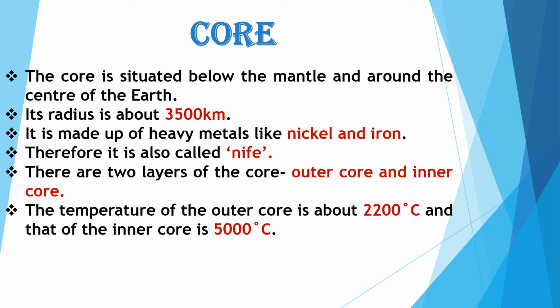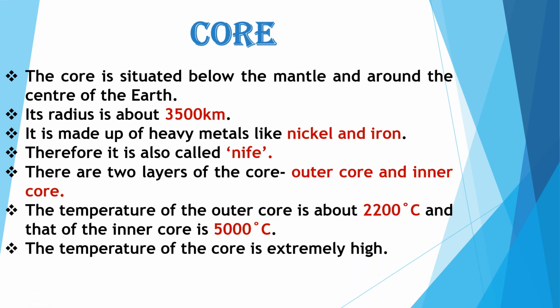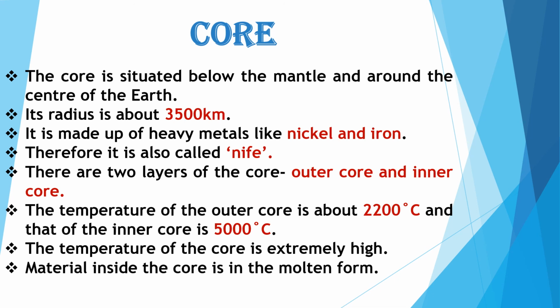The temperature of the core is extremely high, as it gets the maximum heat and pressure. The material inside the core is in molten form, because if there is a lot of heat, everything is molten.